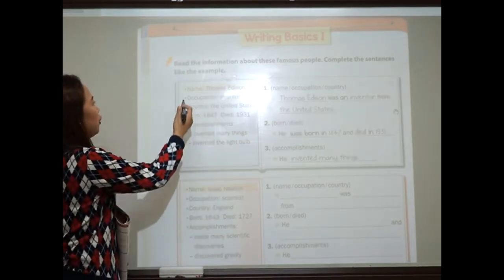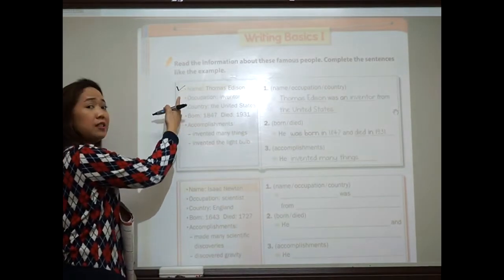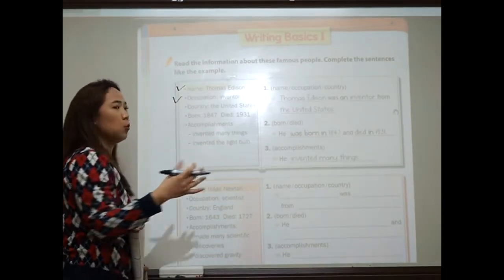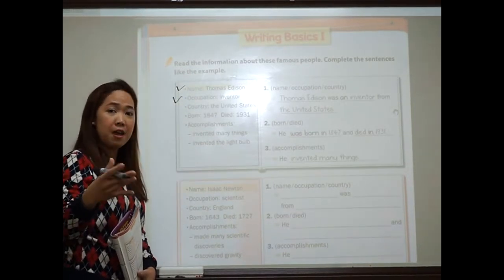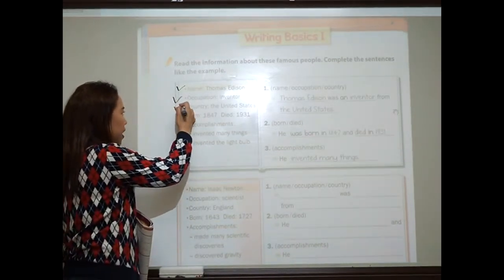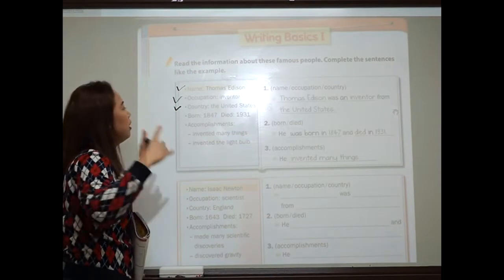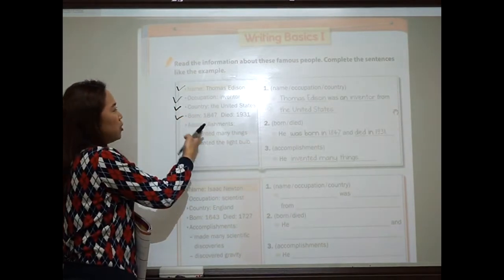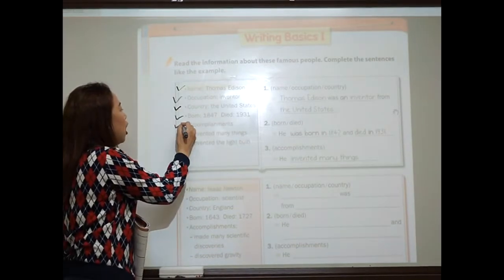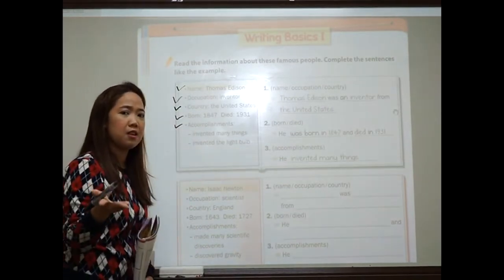So you can see here, there is the name of the famous person. The occupation, what is occupation? It means job, or career, that's right. Country, you know that already, or nation. The date the person was born and the date the person died. And accomplishments, what does it mean?